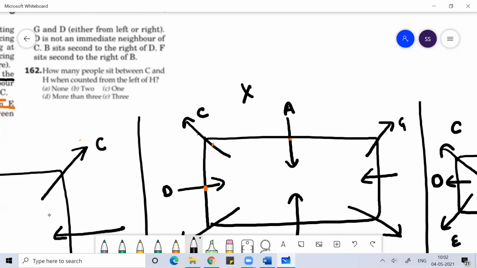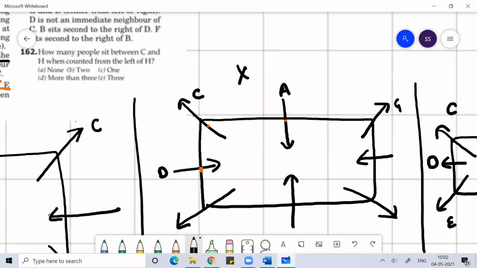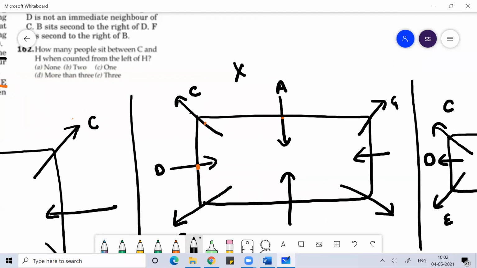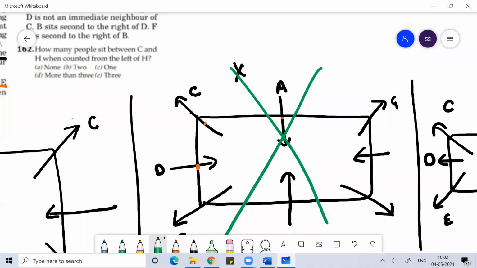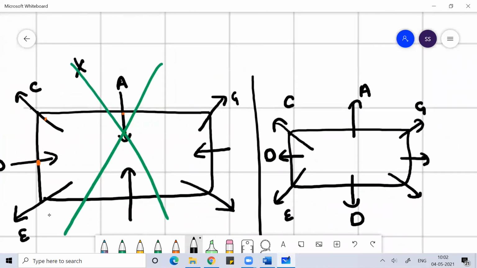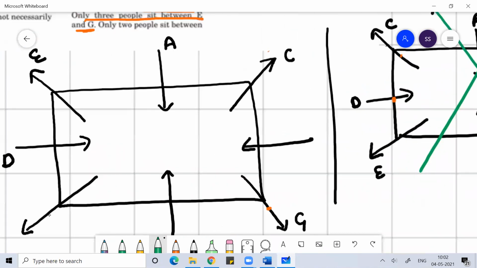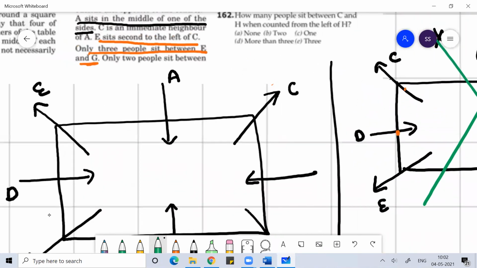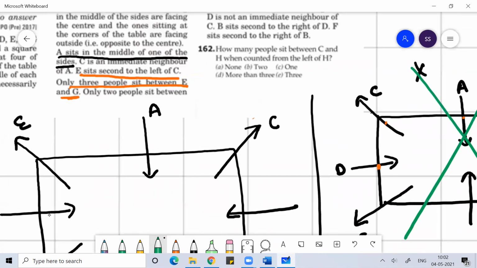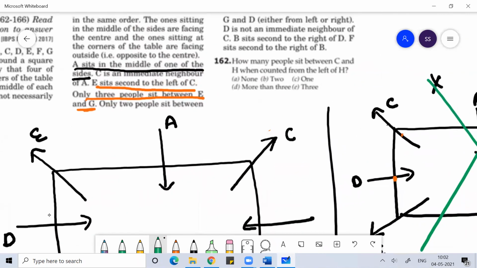This case will not work because D is the immediate neighbor of C. So we'll cancel this case. D is not the immediate neighbor of C. This case is not possible. Ultimately, we are left with only one case. This is the case. D is not the immediate neighbor of C.